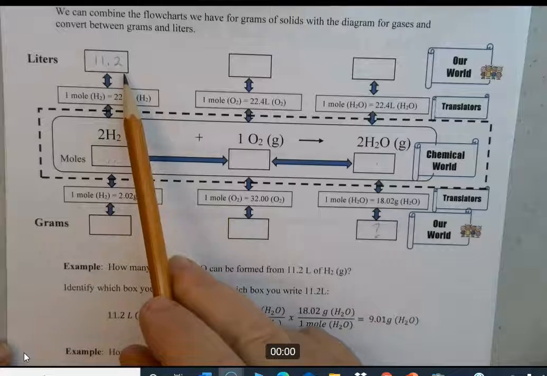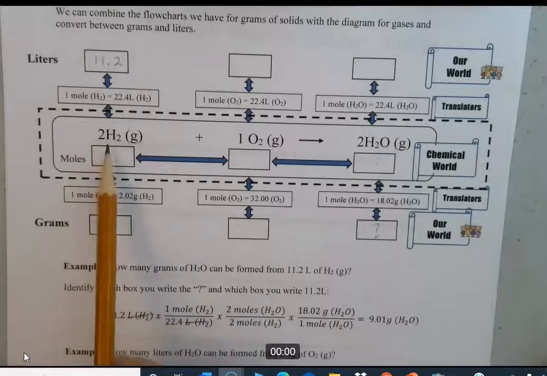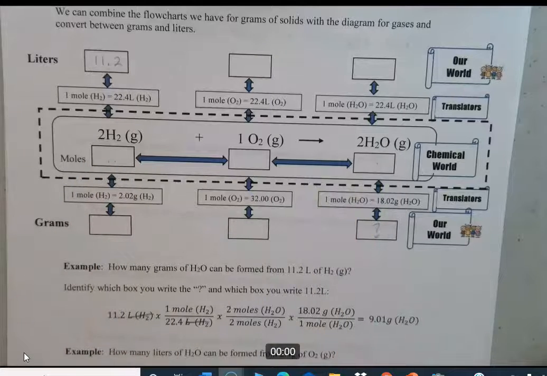So first you go from liters of H2 using this conversion. So there it is right there. You have to make liters of H2 cancel out. So you remember you can have two ratios, 1 mole of H2 over 22.4 liters or 22.4 liters over 1 mole. You have to put the one with liters of H2 on the bottom so that they cancel like that. And now you're sitting right here. Now you need to come across from 2 moles of H2 for every 2 moles of H2O. That's an easy 2-to-2 relationship. You need these moles of H2 on the top here to cancel because they don't appear in the final answer. So you have 2 moles of H2O on the top, 2 moles of H2 on the bottom. So moles of H2 cancels with moles of H2.